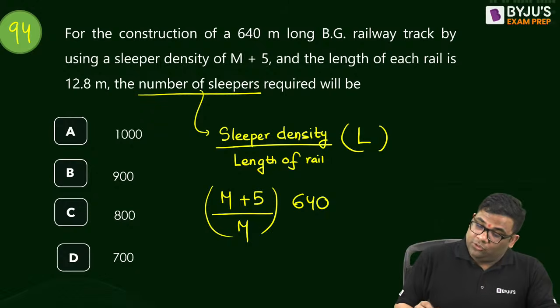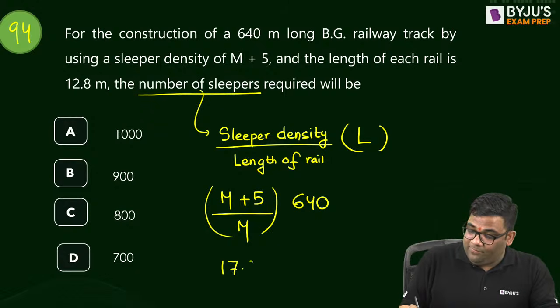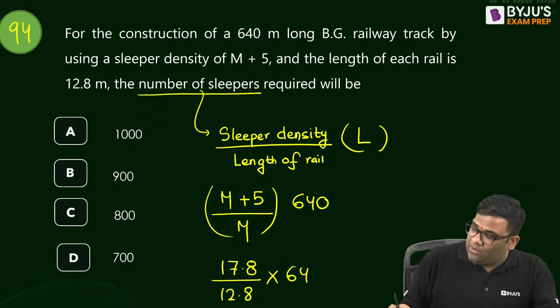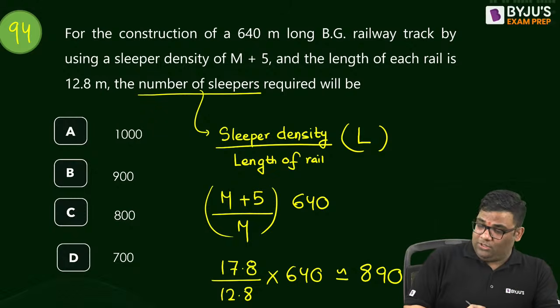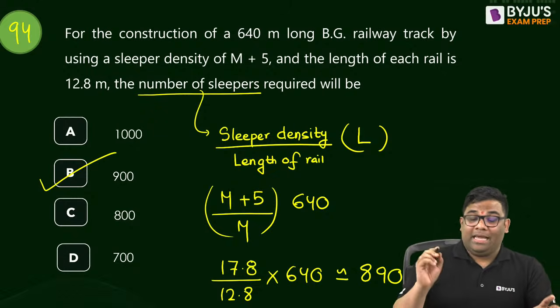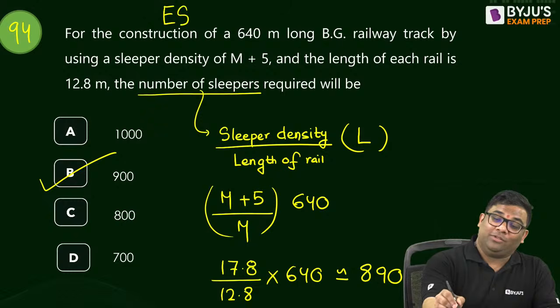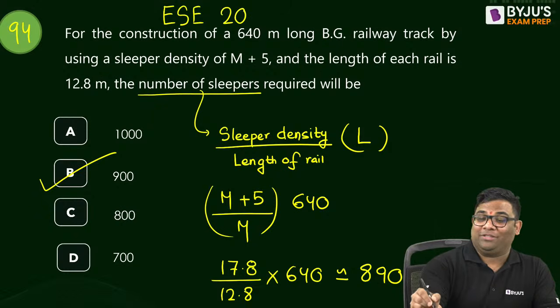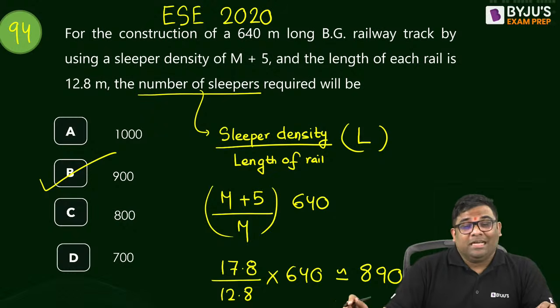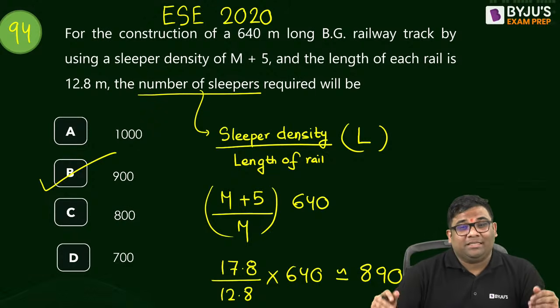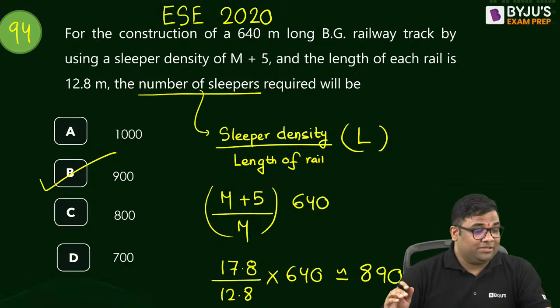640 meters. M, the length of rail, is given as 12.8. So it becomes 17.8 divided by 12.8 into 640. If you calculate, you'll get around 890. So the answer is 900. Again, it is an ESE 2020 question. I forgot to mention the questions asked in ESE in some years. They will ask you straightforward questions. And this question they can ask you in UPPSC, TSPSC, JKSSB, in many examinations, right?